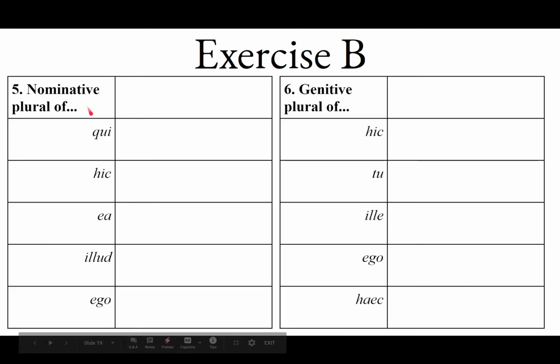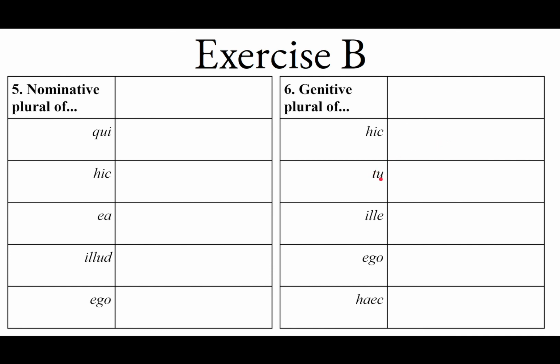The nominative plural of qui is, wait for it, qui. Of hic, hi, H-I. Of ea, ae. Illud is illa. And ego is nos. Remember, the plural of I is we. Ego, nos. The genitive plural of hic is horum.